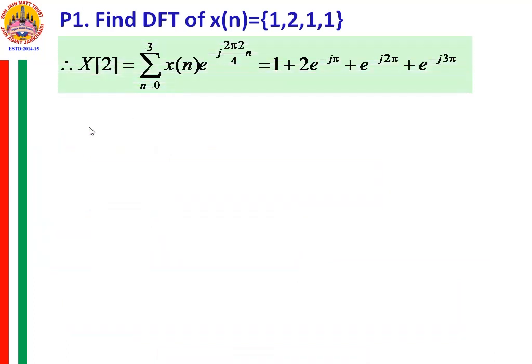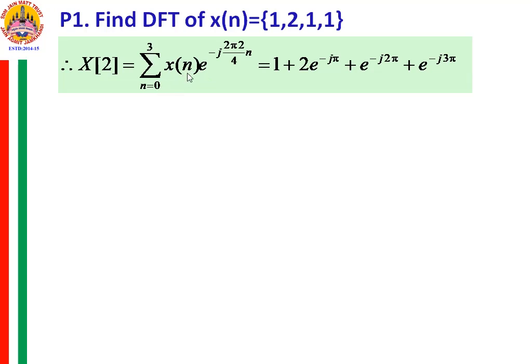See here, k is equal to 2 substituted, and then summation n is equal to 0 to 3 x[n] e raised to minus j 2 pi, k is equal to 2 substituted, small n by 4. Now this 4 and this 4 will get cancelled. So e raised to minus j pi n. Vary the value of n from 0 to 3 and expand the summation.